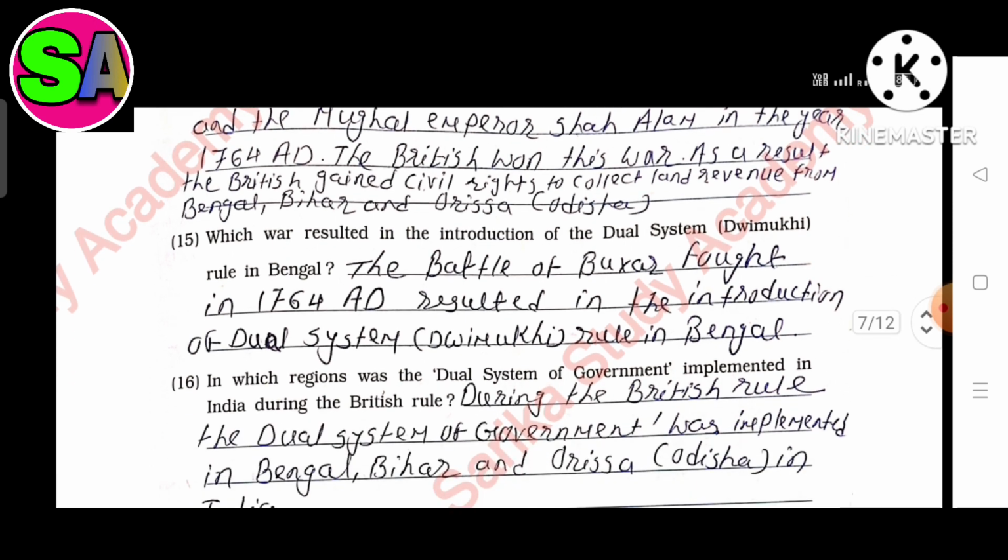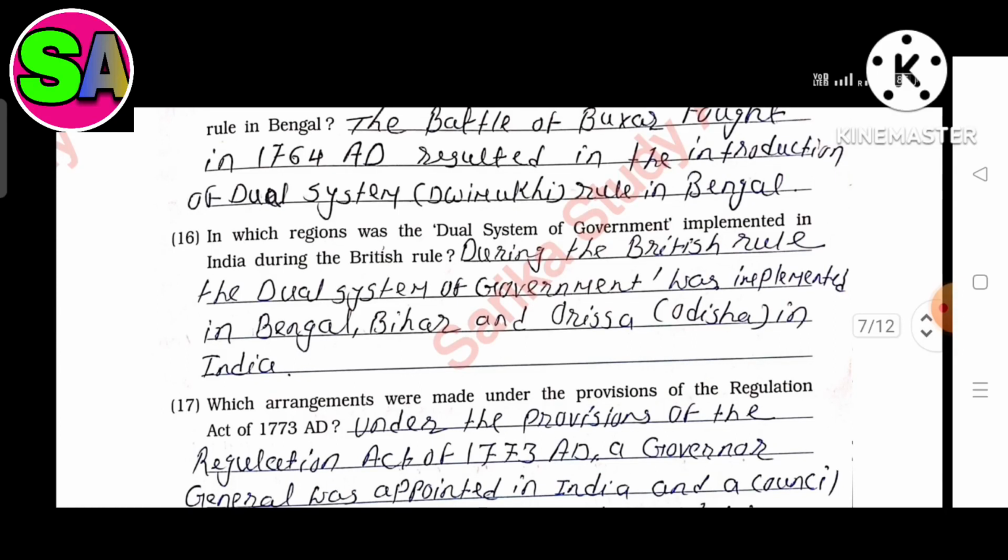Question 15. Which battle resulted in the introduction of the dual system, Dvimukhi rule, in Bengal? The answer is the Battle of Buxar fought in 1764 AD resulted in the introduction of the dual system, Dvimukhi rule, in Bengal. Question 16. In which region was the dual system of government implemented in India during the British rule? The answer is during the British rule, the dual system of government was implemented in Bengal, Bihar, and Orissa in